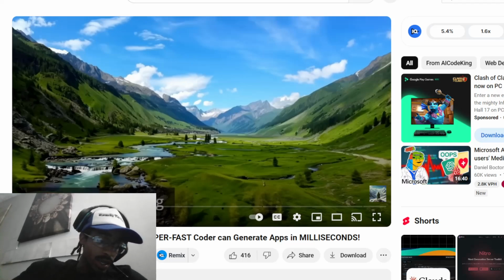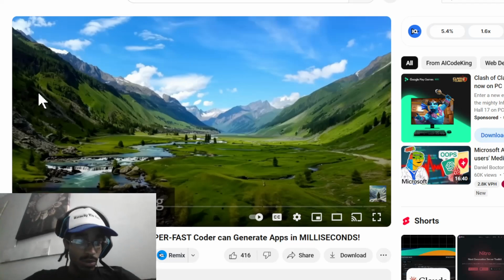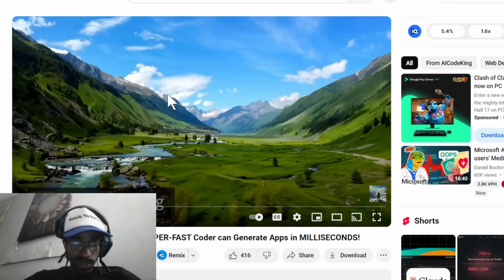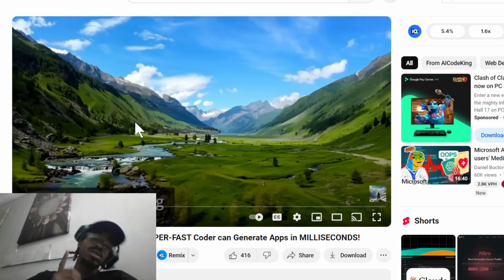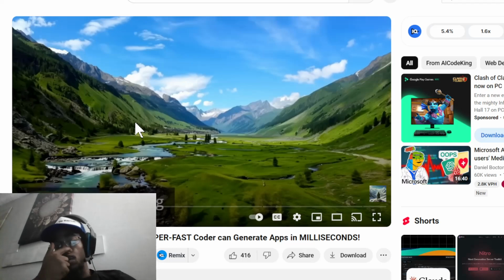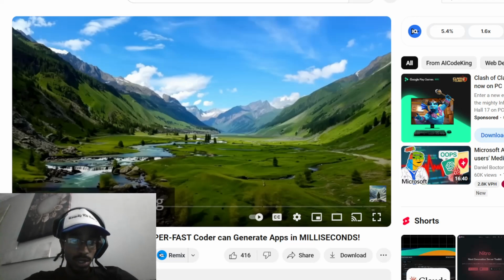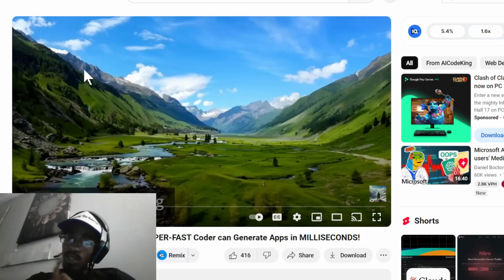He tuned in, the AI Code King, man. Let's see what he got this time. GroqLabs Llama 3.3 AppGen generates apps in milliseconds. I ain't gonna lie, I don't know if you tested out Devin, because I know you always aim to give us the free resources, not the paid ones. But I think you should do a video when you're testing out Devin.